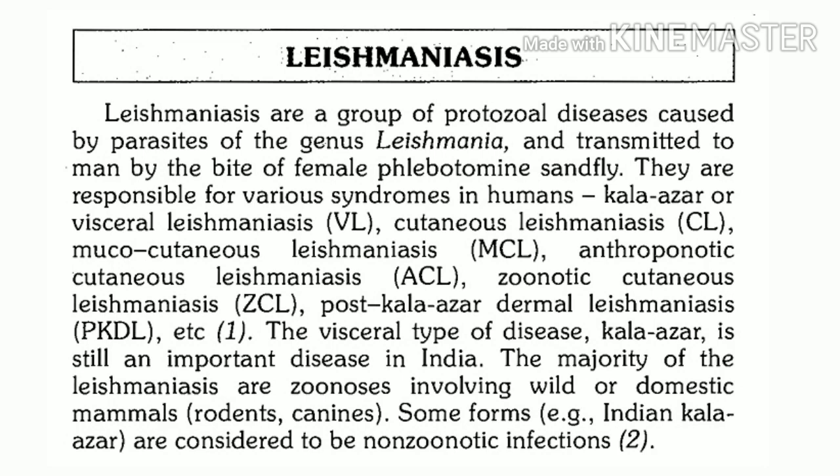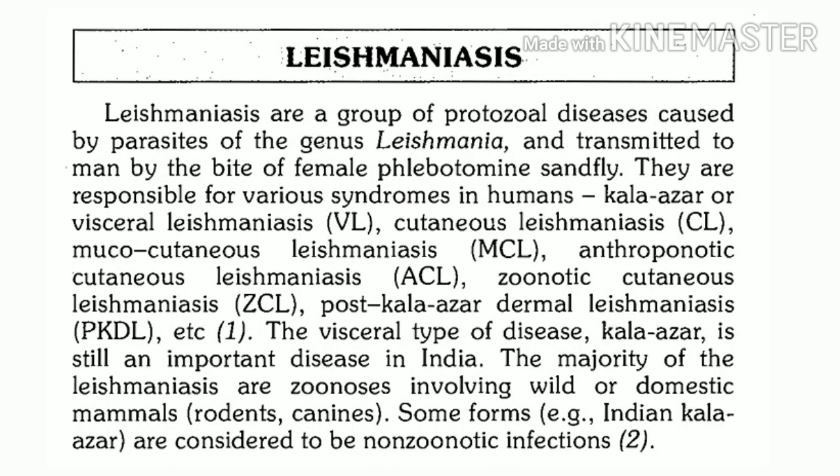Now what are the causative agents for leishmaniasis? As we said, it's a protozoal disease. So the protozoa genus involved is Leishmania, and there are about 19 species which can effectively cause various forms of leishmaniasis. Now you know the cause, it is Leishmania.